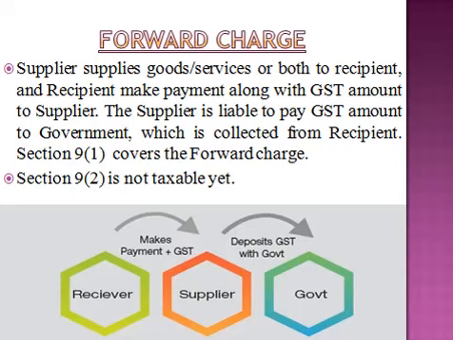Now, let's start with forward charge. Forward charge covers two sections, that is section 9 subsection 1 and section 9 subsection 2. Section 9 subsection 2 has not yet been notified, although it has been framed but it has not been implemented yet. Now, what is forward charge? Under forward charge, supplier supplies goods to the receiver and receiver makes payment along with GST amount to the supplier. Now, the supplier is liable to deposit the GST amount to the government which he has collected from the receiver.